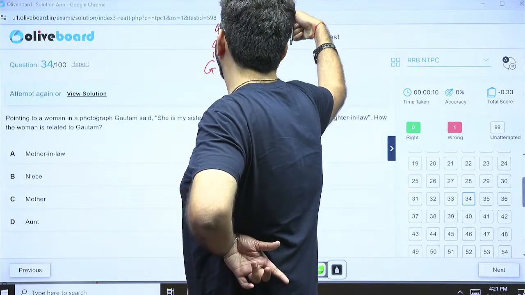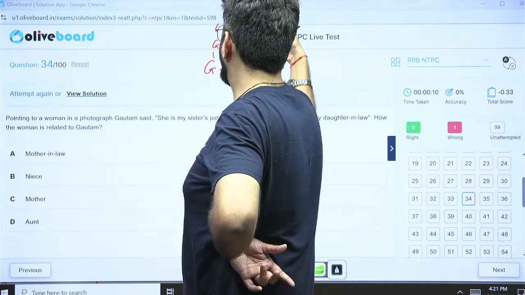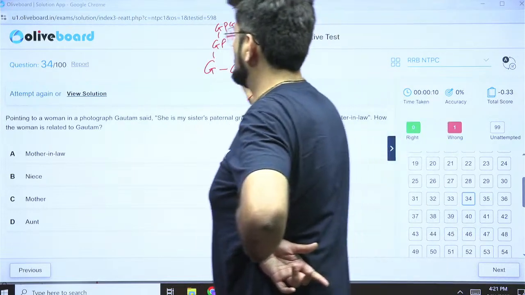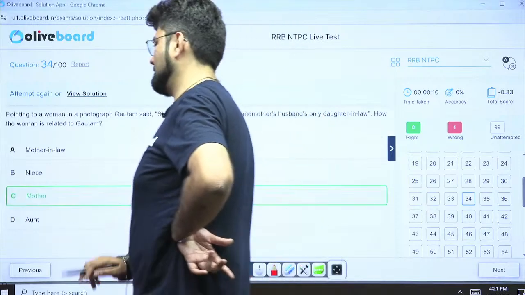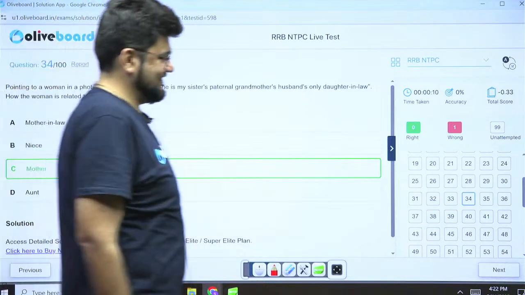His only daughter-in-law means father's wife. How is the woman related to Gautam? She is the mother. Very simple. Extremely easy. Correct. Very good. Moms are always right.